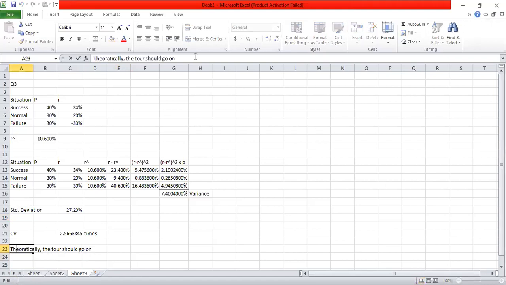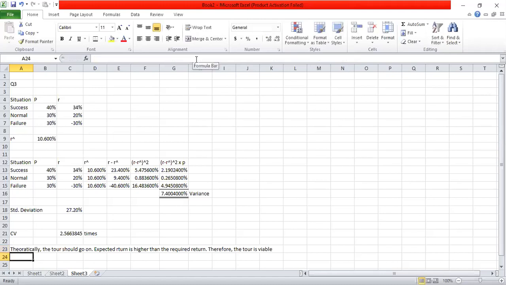I can say here, expected return is higher than the required return. Therefore, the tour is viable. Therefore, the tour is viable theoretically. Those are the questions given under risk and return in the tutorial.